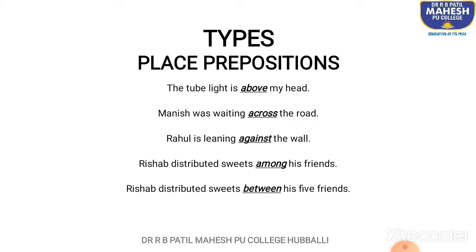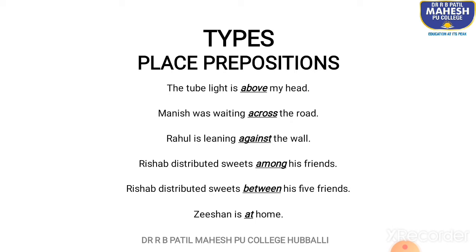But when it is indefinite, it can be any number of people, there we write among. So that is why between is used here, between his 5 friends, a definite numeral. Anytime it is more than 2 but a definite number, we use between.